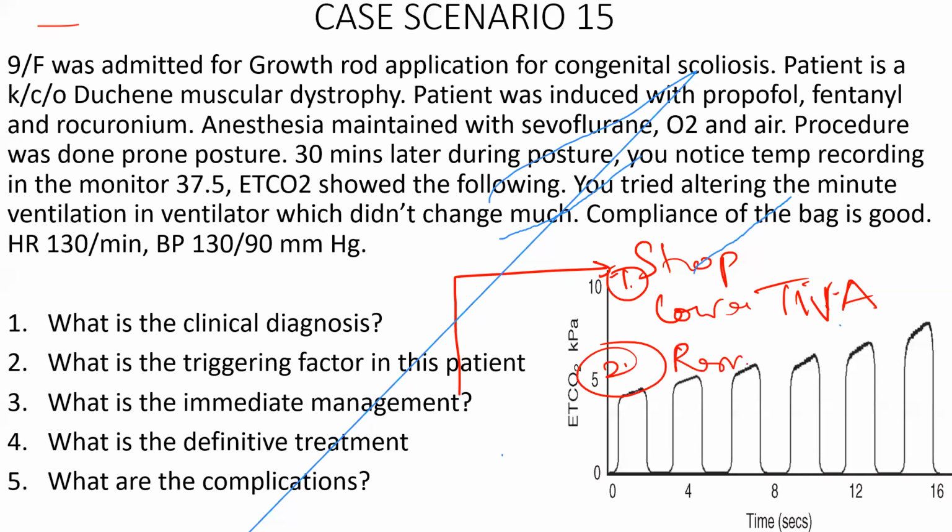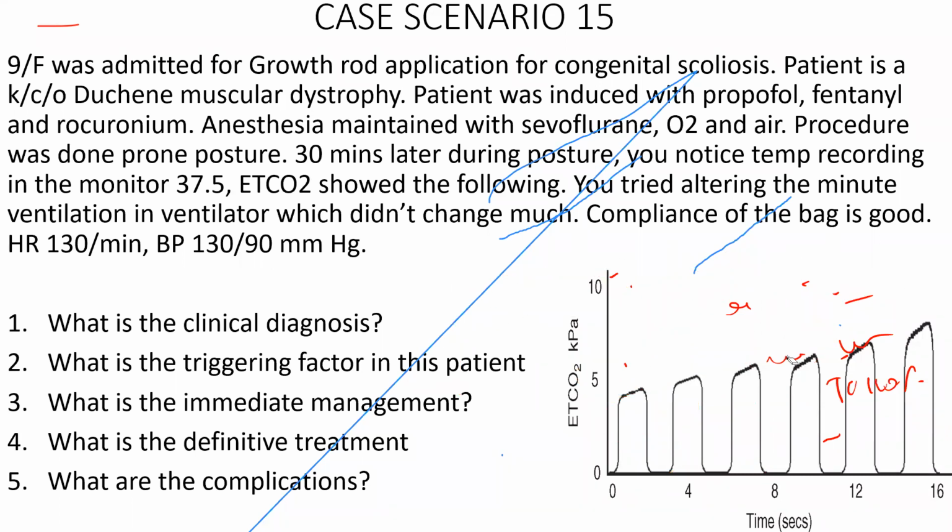Remove the circuit, okay? Disconnect the circuit, remove the volatile agent from the circuit. If possible, you can ventilate with the Bain circuit with 100% oxygen, okay? Fourth thing, hyperventilate, right? You have to ventilate at least 20 breaths per minute because there is a large amount of carbon dioxide produced, and in addition, there is going to be metabolic acidosis. So hyperventilate. So these are all the immediate treatment.